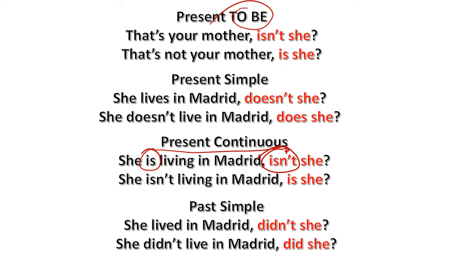Ella vivía en Madrid, ¿verdad? So if we have here the verb, now I have to make the negative form of it. Okay, how do I say no in the past? Now using didn't. So she didn't live in Madrid. Ella no vivía en Madrid, ¿verdad? So if we have the first word here, which is didn't, I have to say that in the positive way.